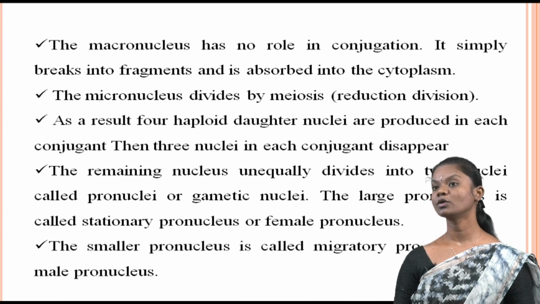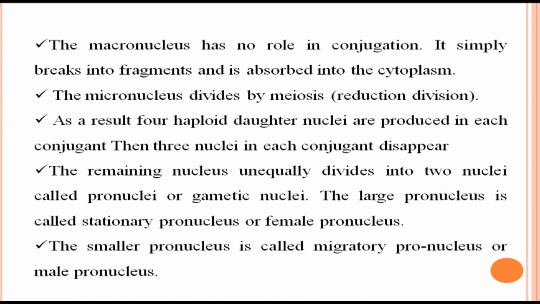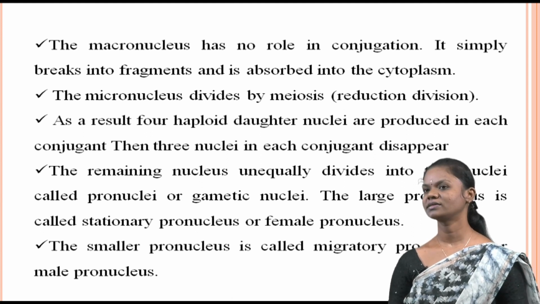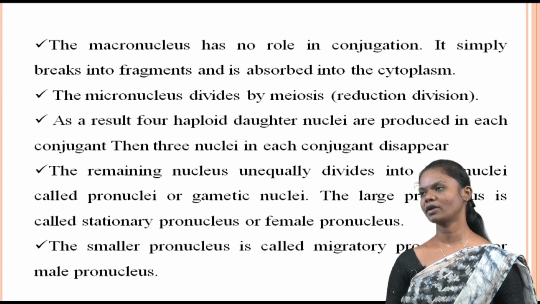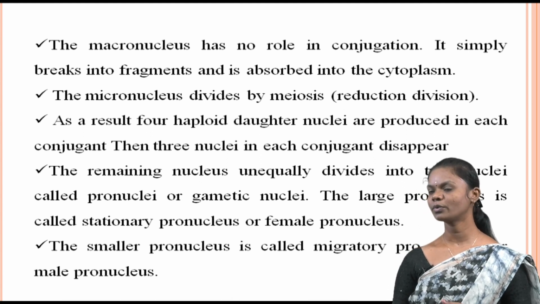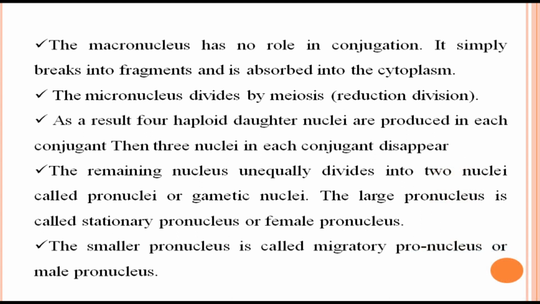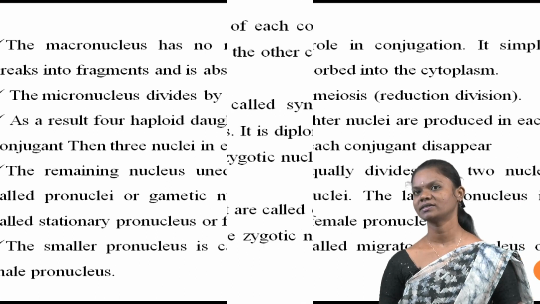The remaining nucleus undergoes an unequal division, forming two nuclei known as pronuclei or gametic nuclei. The large pronucleus is referred to as the stationary pronucleus or female pronucleus, while the smaller pronucleus is known as the migratory pronucleus or male pronucleus.